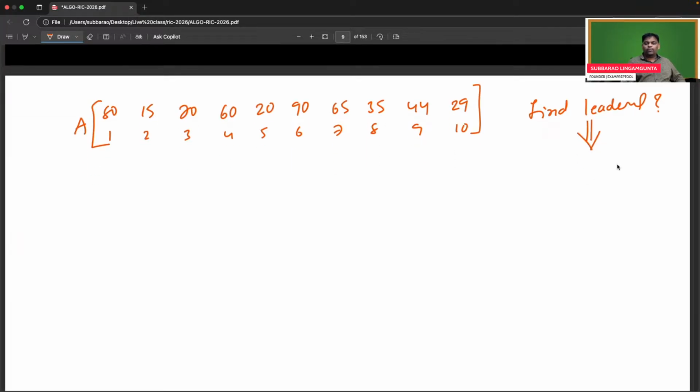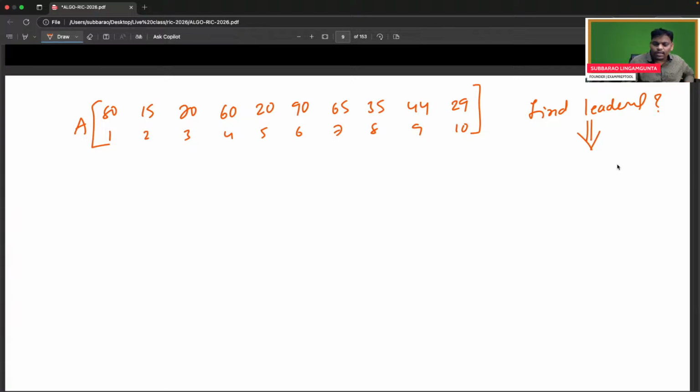Forget about the algorithm. First find the leaders.